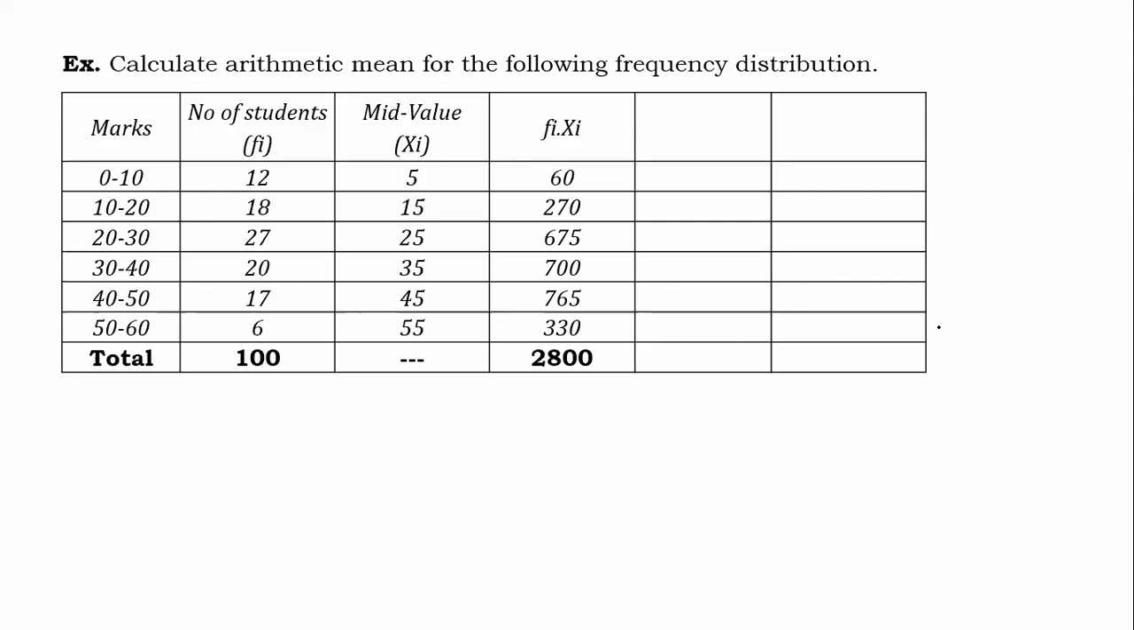And these 100 observations have been distributed into 1, 2, 3, 4, 5, 6, K equal to 6 classes. And the frequencies are 12, 18, 27, 20, 17, 6. These are the different frequencies of these classes. And the total has to be 100. So the total number of observations is 100. These 100 observations have been divided or scattered into 6 different groups, and hence this is called a frequency distribution.